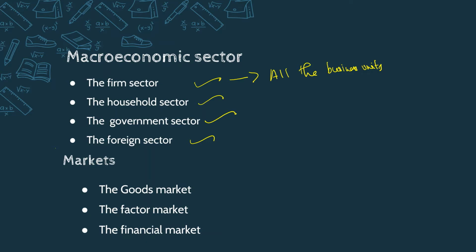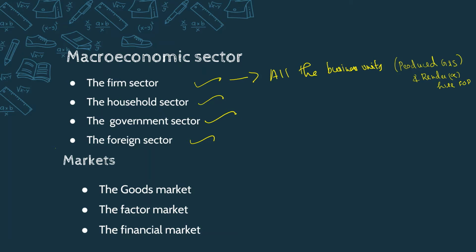The primary function of this sector is to produce goods and services, and hire factors of production and make payments for that.